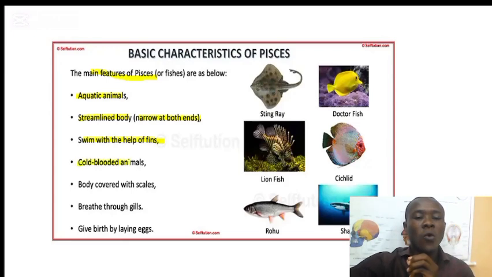Next, they are cold-blooded animals. That means their body temperature changes continuously as the environmental temperature changes. They don't have a constant body temperature as we have in humans. Next, their body is covered with scales. What is covering their body is called scale.